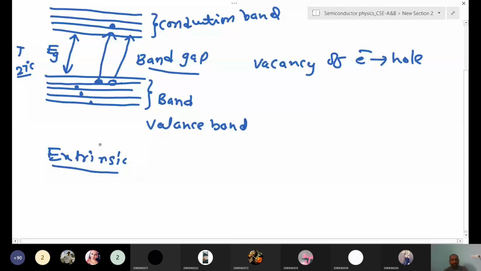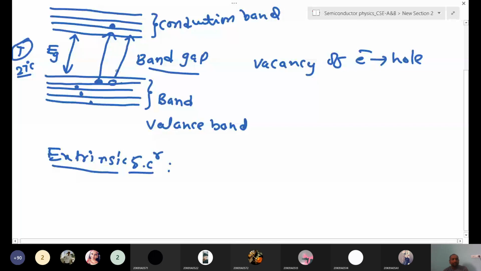So in an extrinsic semiconductor we are adding some impurities to the semiconductor. Why are we adding impurities? To increase the conductivity. In an intrinsic semiconductor, only by increasing the temperature or by giving thermal energy do we get conductivity and current, but that is very little.